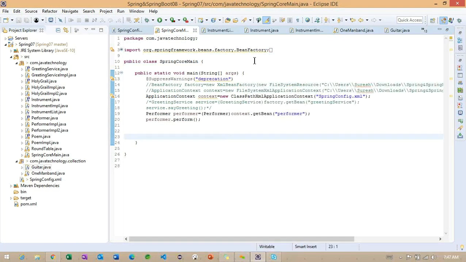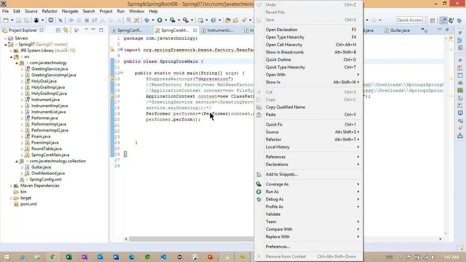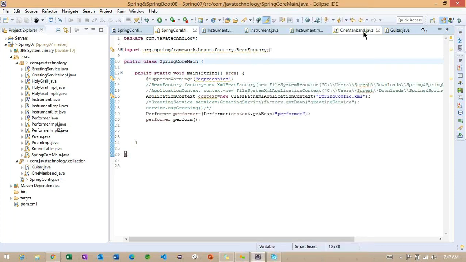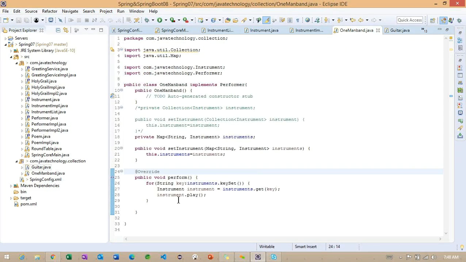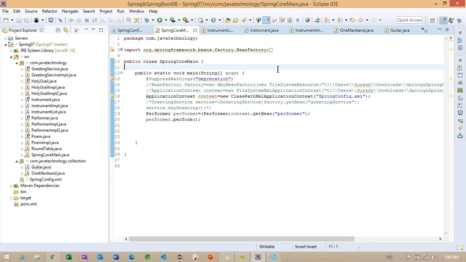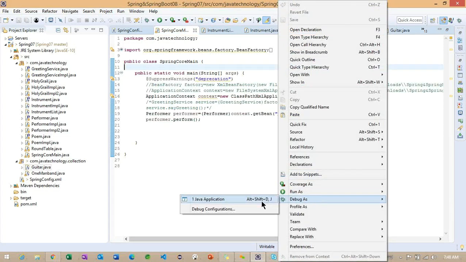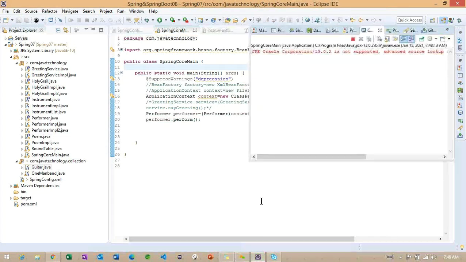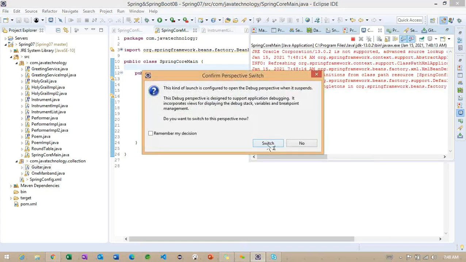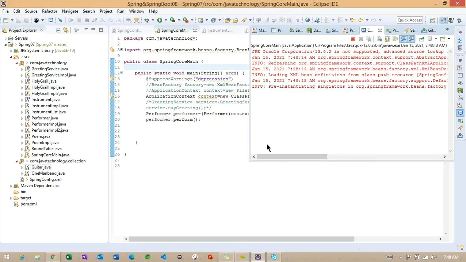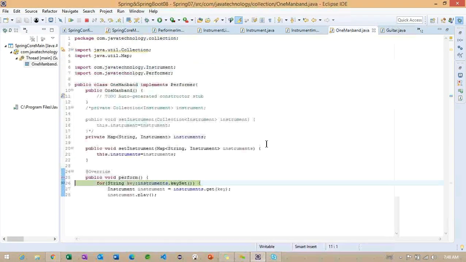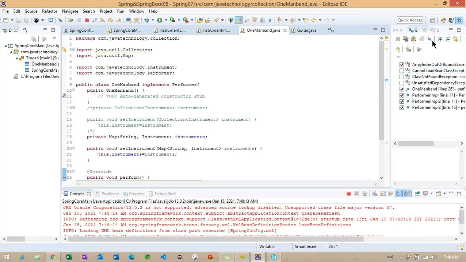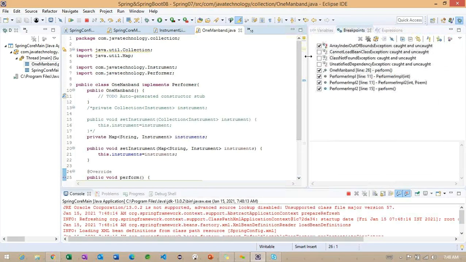So the same information we are getting. So observe here, in the particular one-man band, I will make a breakpoint here. I will run it in debug mode, you will get more idea of how exactly it's working here. So let me switch to the debug perspective view.